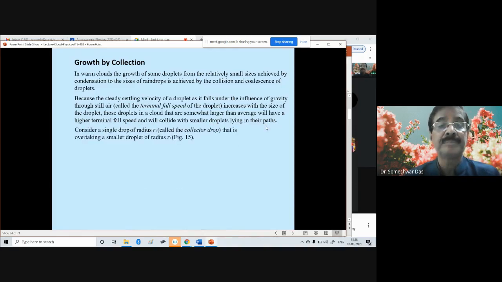Consider a single droplet of radius r1, let us say. There are two droplets. One has the radius r1, and this is called the collector drop, that is overtaking a smaller droplet of radius r2. A bigger droplet of radius r1 is collecting or overtaking a smaller droplet of radius r2.